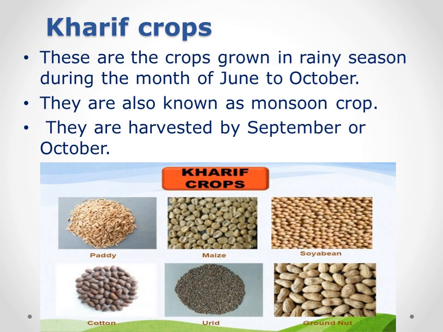Kharif crops. These are the crops grown in the rainy season, that's why they are known as the monsoon crops. The months are June to October. These are the months in which the crops are grown and they are harvested by September or October. Paddy, maize, soybean and cotton are examples of Kharif crops.